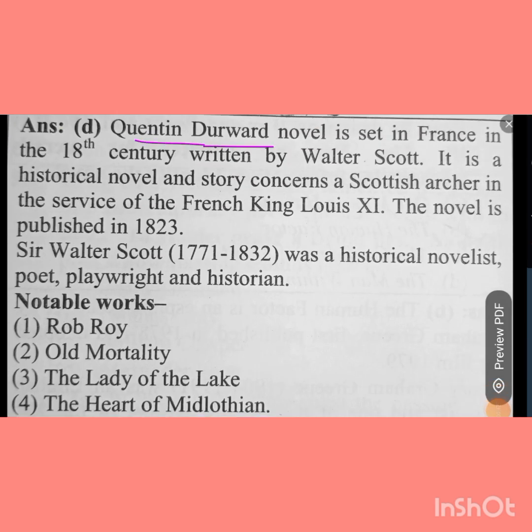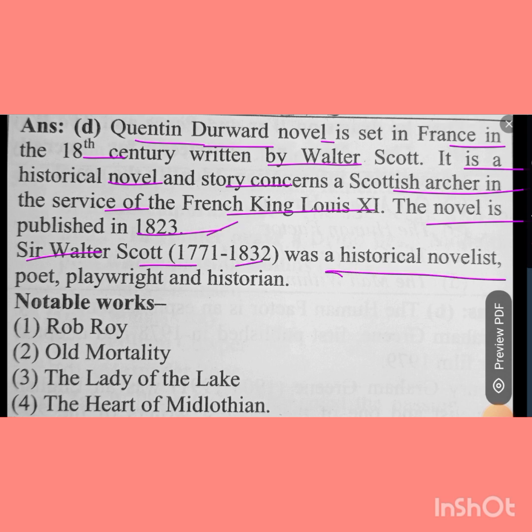Quentin Durward is a novel set in France in the 15th century, written by Walter Scott. It is a historical novel, and the story concerns a Scottish archer in the service of the French King Louis XI. The novel was published in 1823. Sir Walter Scott, born in 1771, died in 1832, was a historical novelist, poet, playwright, and historian. His notable works include Rob Roy, Old Mortality, The Lady of the Lake, and The Heart of Midlothian.